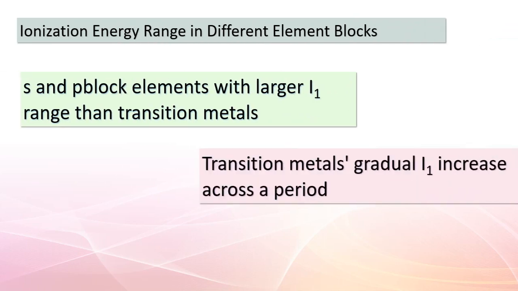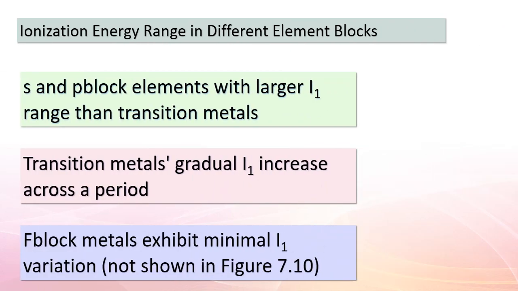Alright, dear students, let's zoom out and view the bigger picture. The periodic table isn't just a collection of elements. It's a canvas of trends waiting to be deciphered. In the S and P blocks, you'll observe a wider range of I1 values compared to the transition metals. The transition metals display a steady, gradual increase in I1 as we journey across a period.